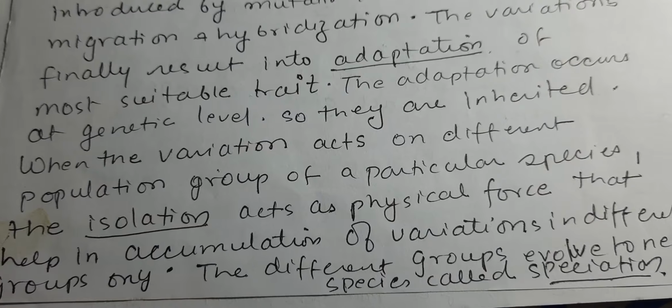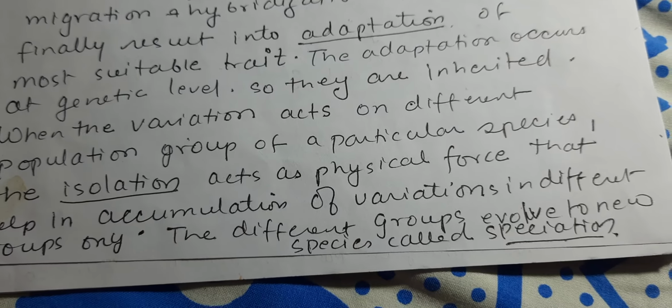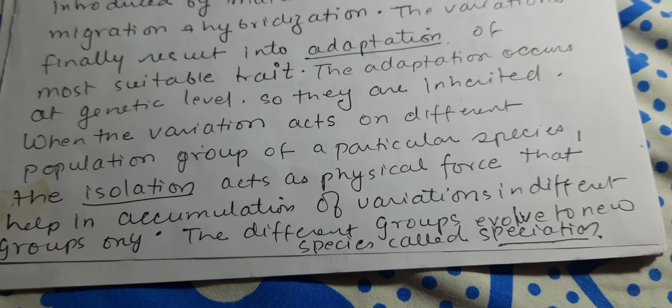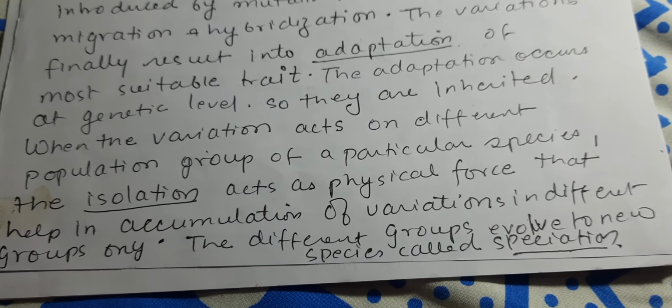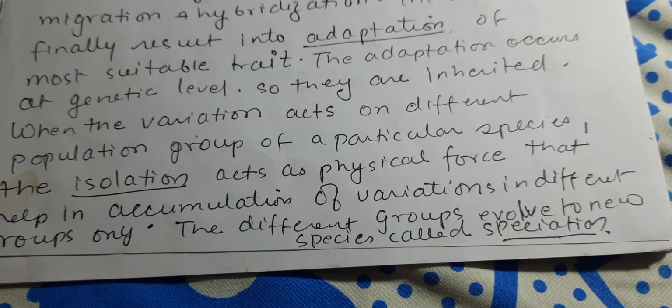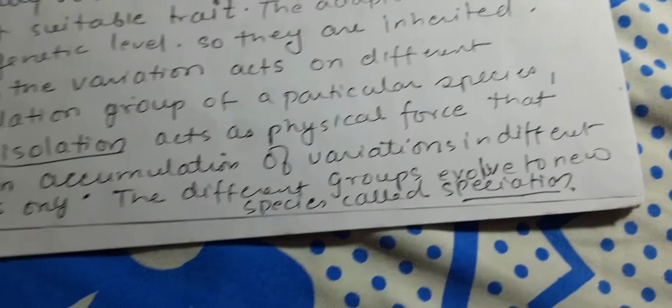They are inherited when the variation acts on different population groups of a particular species. The isolation acts as a physical force that helps in the accumulation of variation in different groups only. The different groups evolve into new species, called speciation.